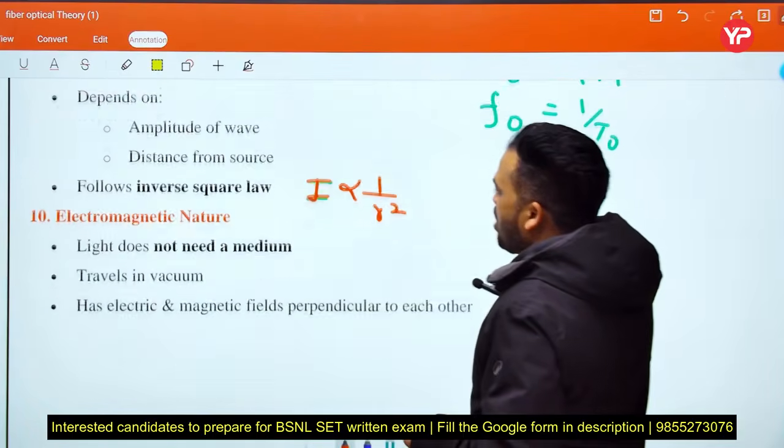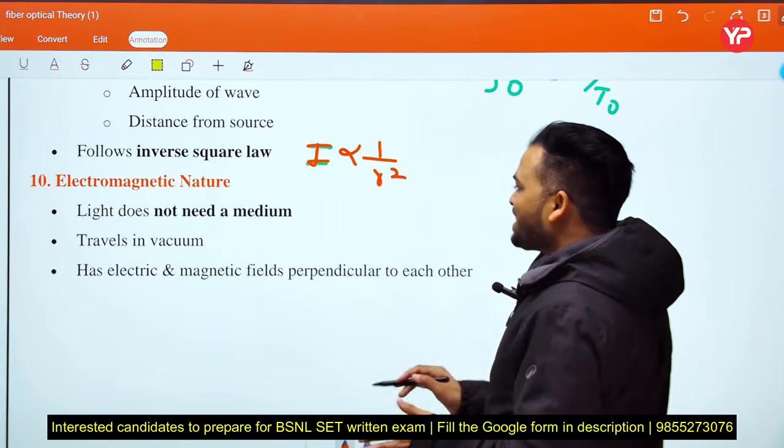See next. Electromagnetic nature: light does not need a medium.